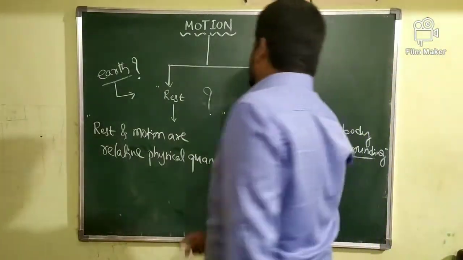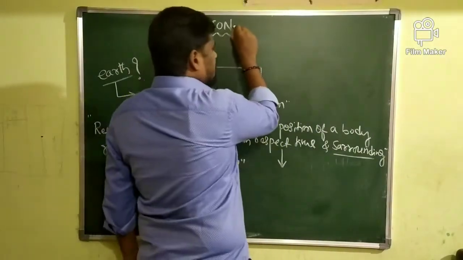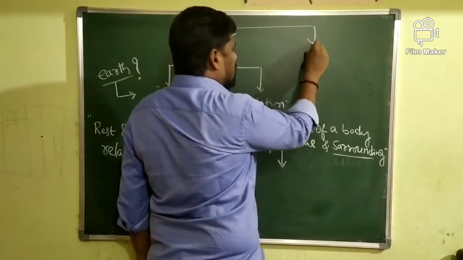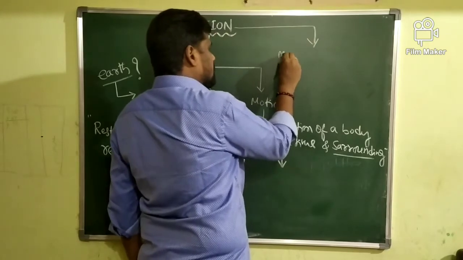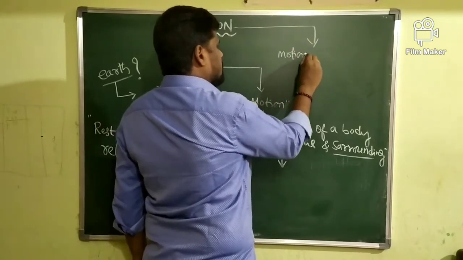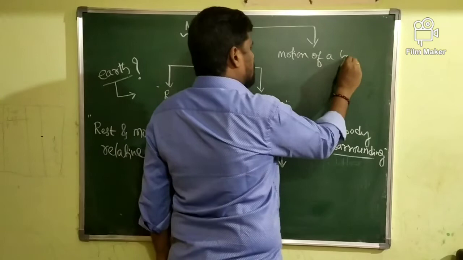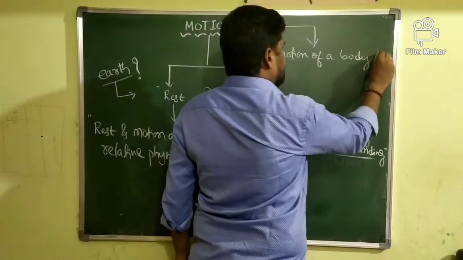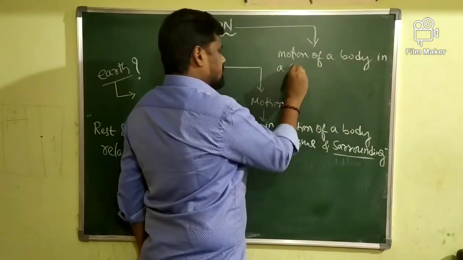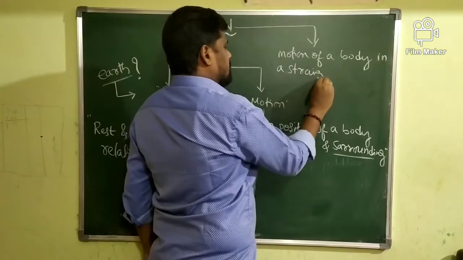So in this lesson, we are concentrating on motion of a body along a straight line.